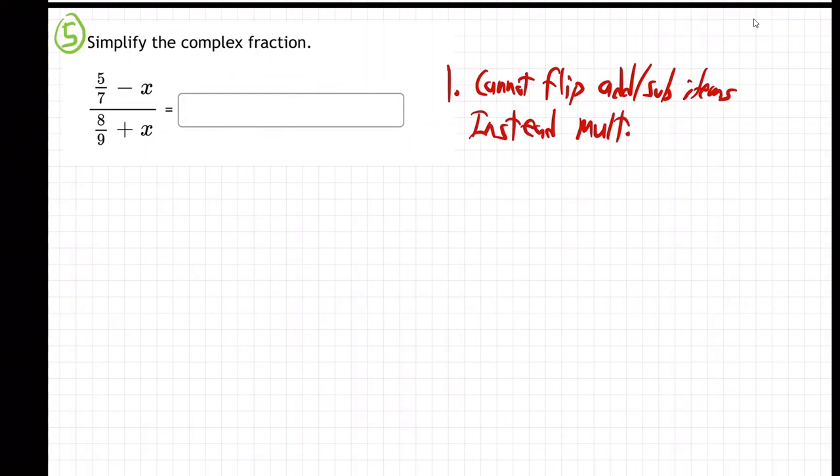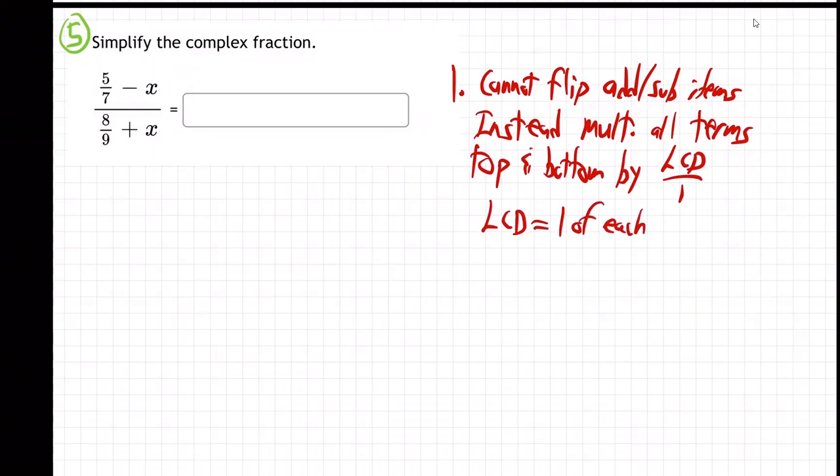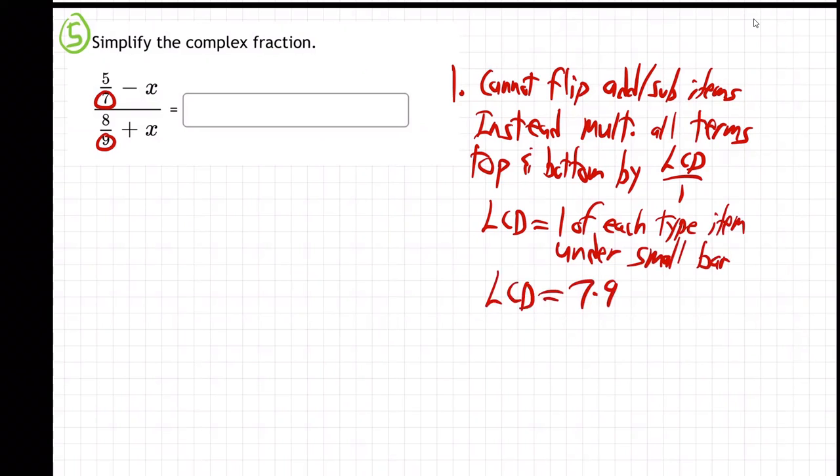Instead, you multiply all the terms, top and bottom, by LCD over 1. And what's the LCD? The LCD is one of each type of item under a small bar. So I look under this small bar and this small bar and go, oh, okay, 7 and 9. So the LCD in this case is 7 times 9. But I'm going to multiply by LCD over 1, so that's 7 times 9 over 1.